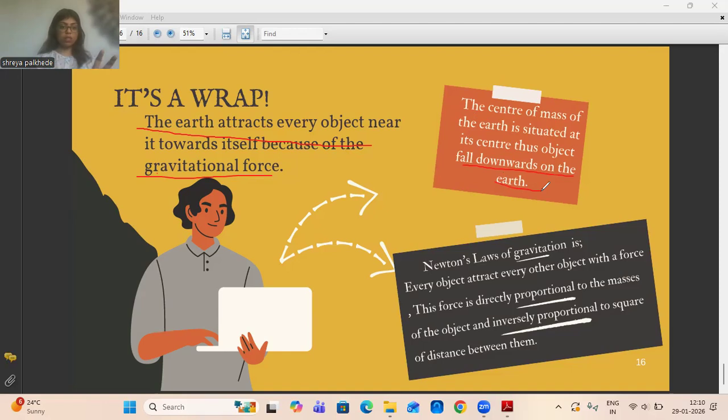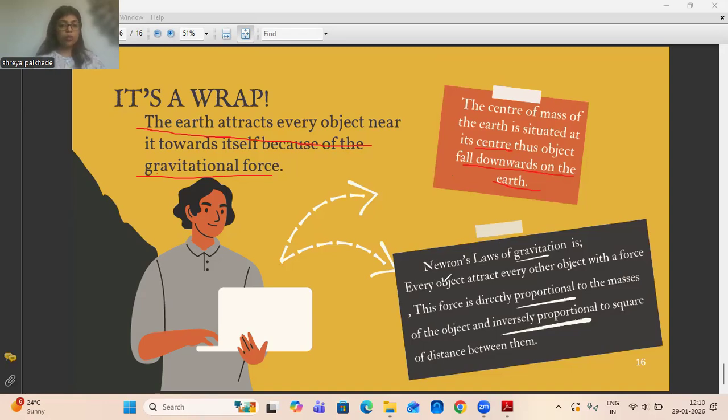This is the same reason Isaac Newton was curious about why objects fall down towards the Earth. The answer is the center of mass, the core center of attraction through which the Earth attracts things toward itself, is situated at the center of the Earth. That's why most objects fall downwards on the Earth.